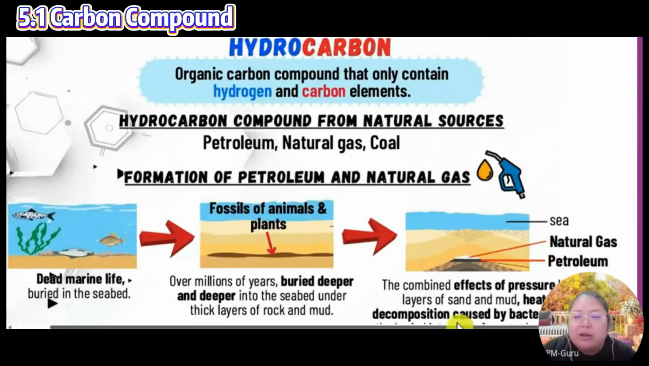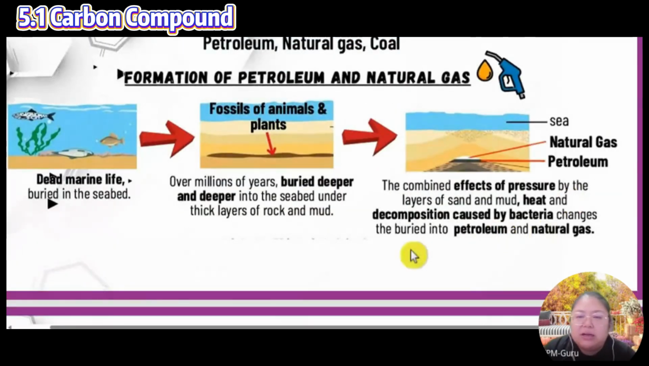Okay, so after that, they say the combination effect of the pressure. We got pressure from the layers of sand and mud, heat. We got heat also, and decomposition caused by bacteria. These all things join together. Bacteria also buried. Then, don't know how many years, they produce the petroleum and natural gas. So these things can be finished.